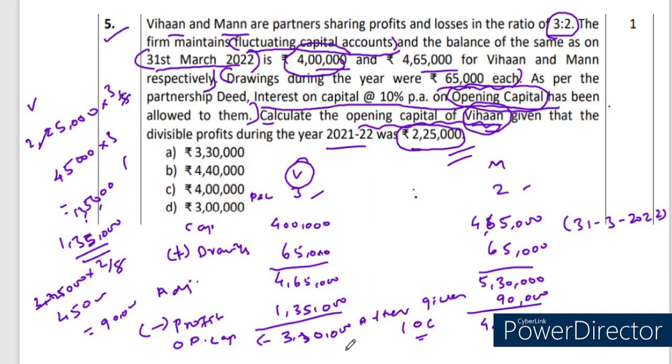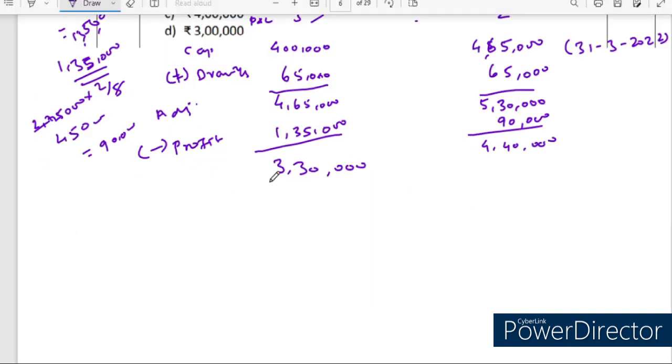Okay, so this 3,30,000 is the opening capital along with interest on capital money. So now we are going to calculate that interest on capital exactly, because as per the problem, 10% interest on capital is provided on their opening capital. This opening capital is available with interest on capital, so interest on capital is also included in it.